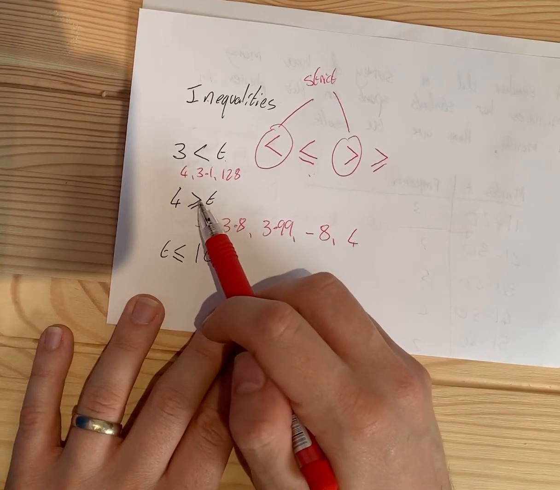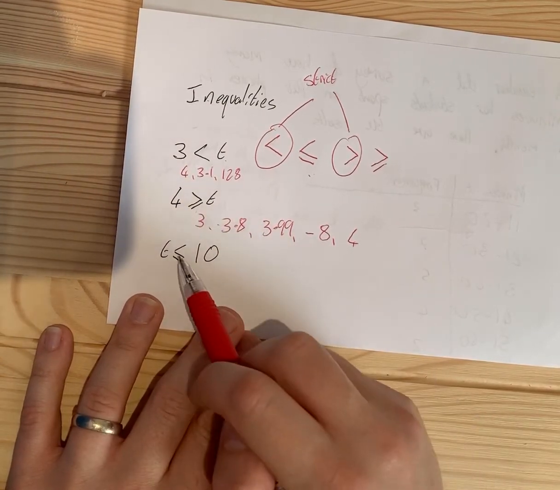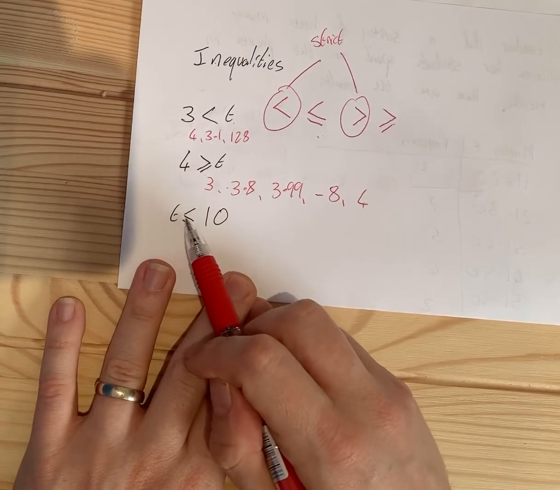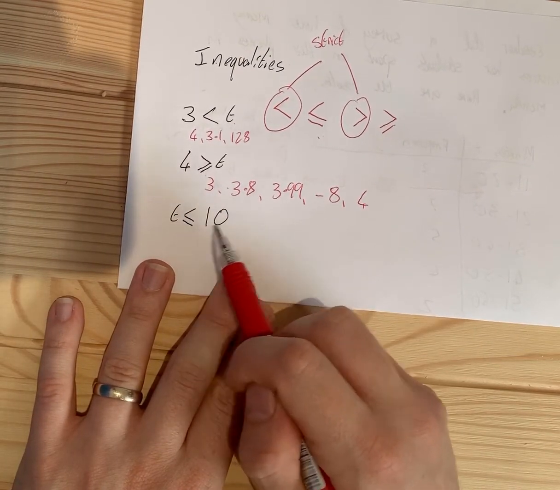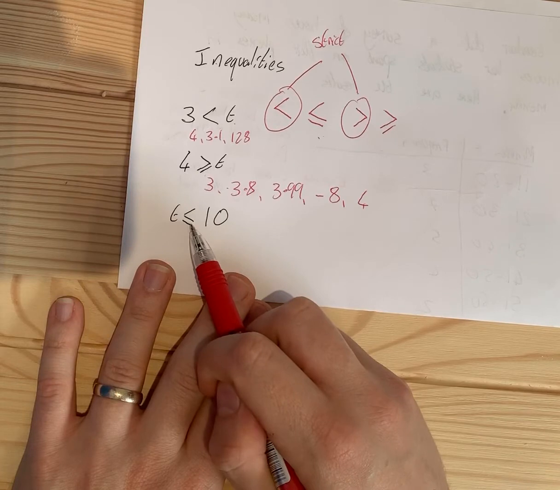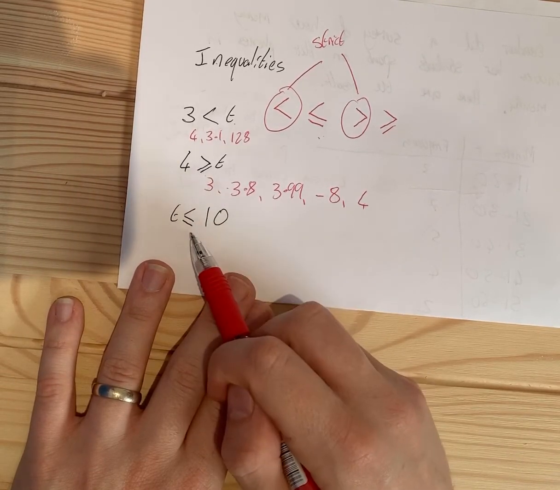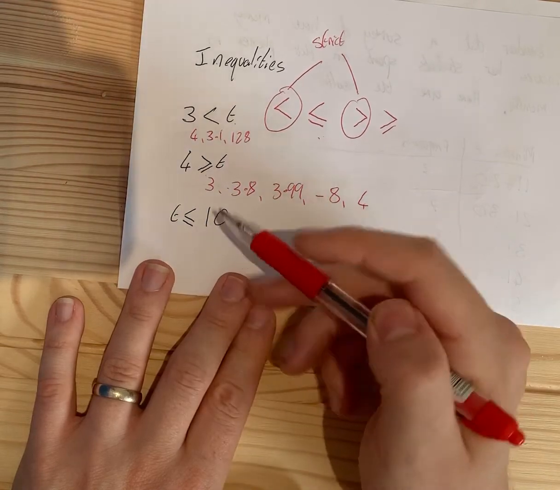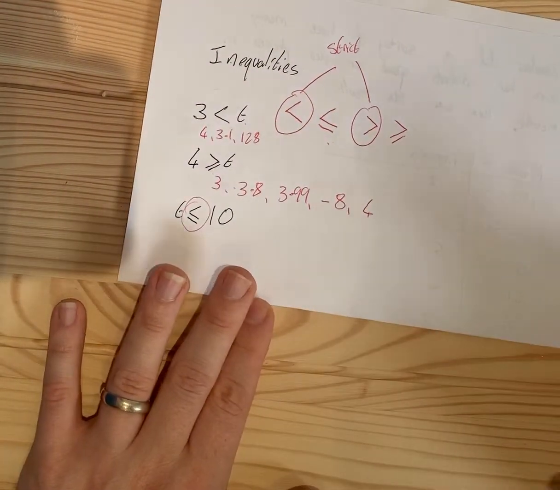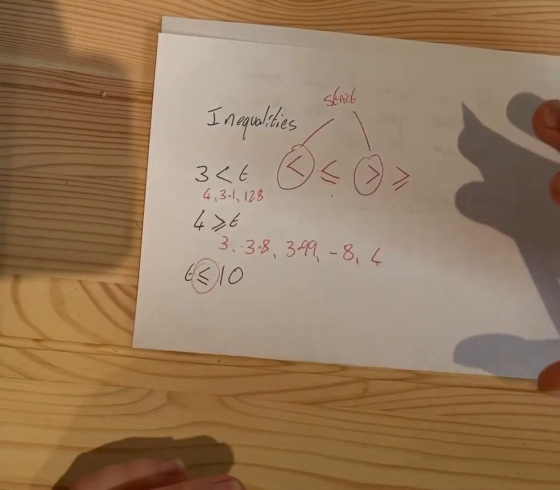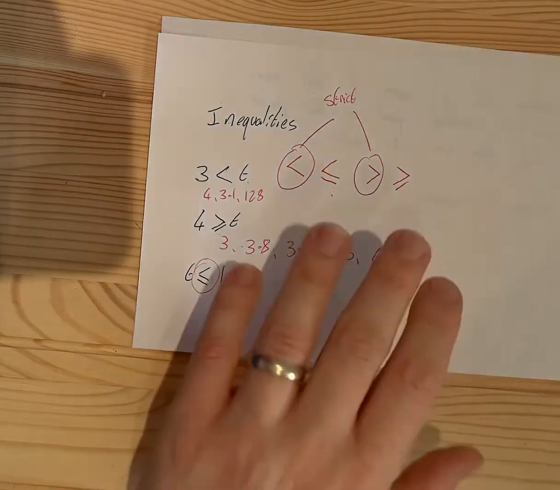It includes 4. This one, t is smaller than 10, but it could also be equal to 10. So you might say 10 is bigger than or equal to t, or t is smaller than or equal to 10, but it's important to note that it's got this equal thing in. And these inequalities are going to help us solve this problem.